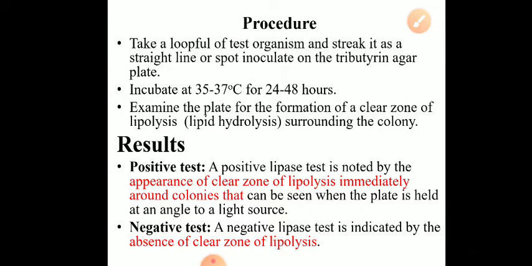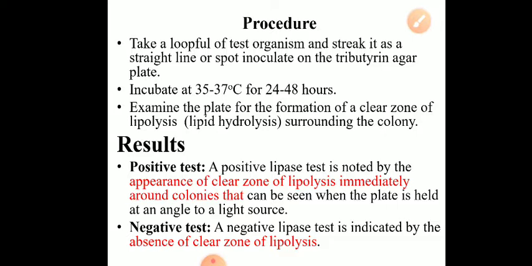What is the procedure for this? You take a loop full of test organism, streak it in the form of a straight line or spot inoculate it on the tributyrin agar, and incubate the plate at 35 to 37 degrees Celsius for 24 to 48 hours. After incubation, examine the plate against light for the appearance of a clear zone of lipid hydrolysis surrounding the colony. The positive result is indicated by a clear zone of lipolysis immediately surrounding the colony that can be seen when the plate is held at an angle to a light source. Negative reaction means absence of clear zone of lipolysis.